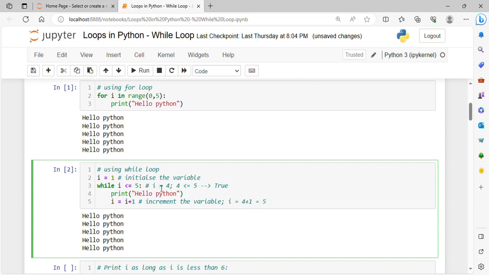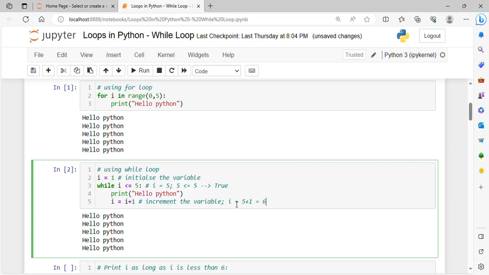Again we'll come to the next iteration. I will be equals to 5. 5 is again less than equals to 5, 5 equals to 5. So again it is true, and again we'll print hello Python, and at last increment it. I equals to 5 plus 1, that is 6.